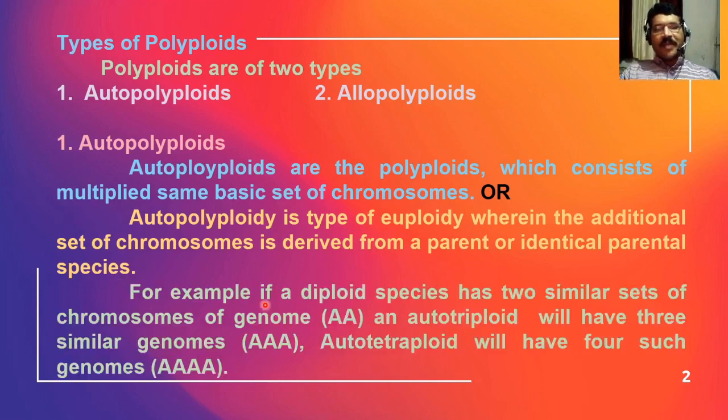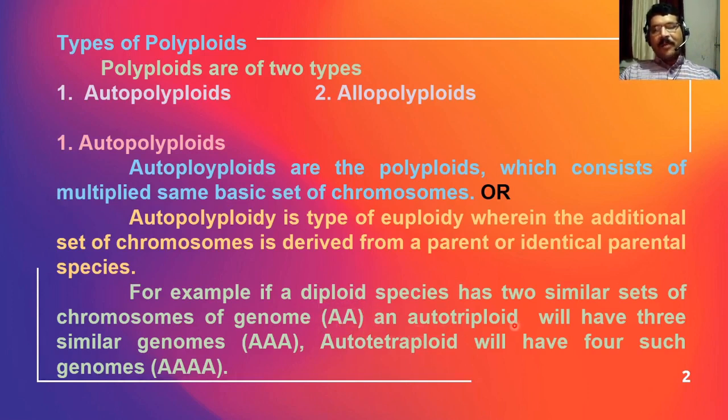For example, if a diploid species has two similar sets of chromosomes or genome, any diploid plant, which is 2n, contains A and A. So this is the diploid genome.